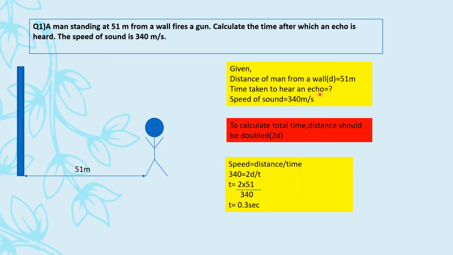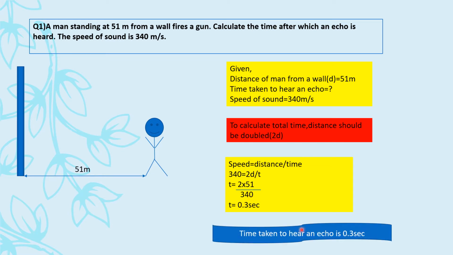Now we know that speed is equal to distance upon time. Speed is given to us as 340. So 340 is equal to distance 2d, time t, 2 into 51 upon t, because we will cross multiply. When you solve this, you will get time as 0.3 seconds. So it was very simple, but the only thing to remember is that if you are considering time for both ways, for firing the gun and to hear the echo, it is going to be two ways. So distance should also be two ways, right? So time is 0.3 seconds.